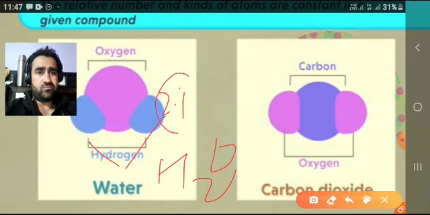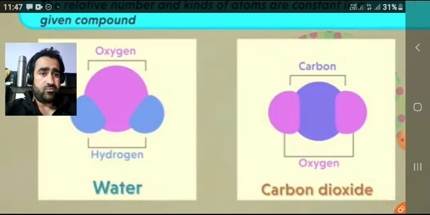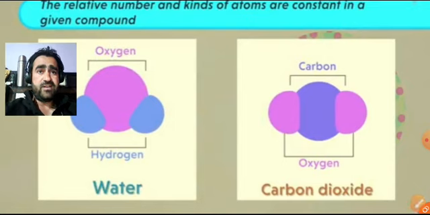That means 2:1 is the ratio, irrespective of the source of water. Similarly, in case of carbon dioxide or CO2, the ratio of carbon to oxygen would always be 1:2. So that means the relative number and kinds of atoms are constant in a given compound.